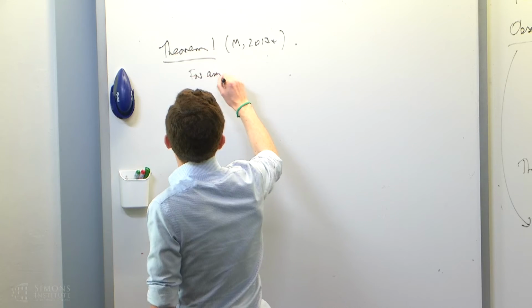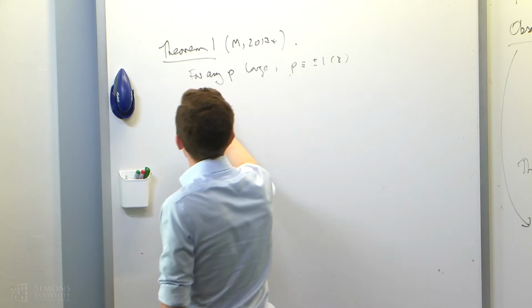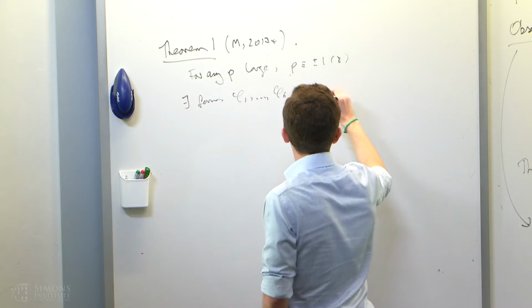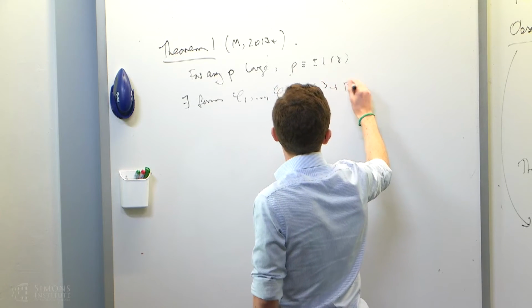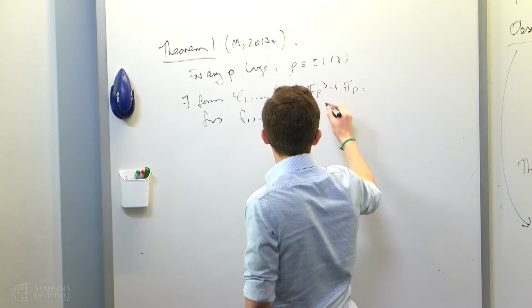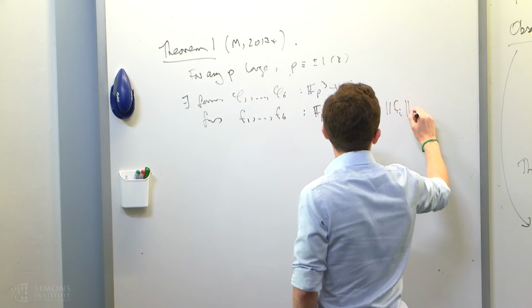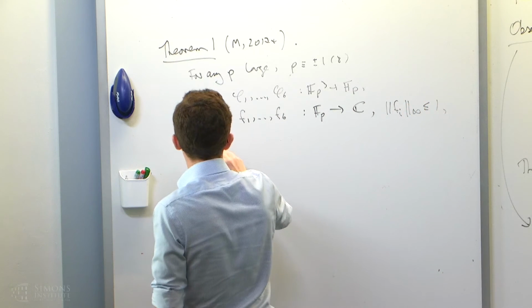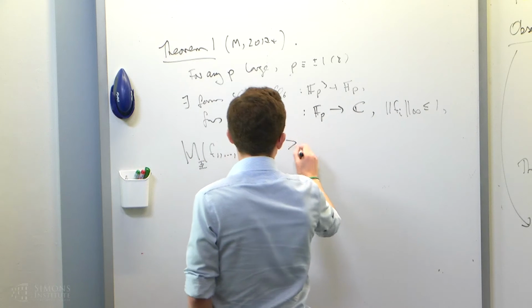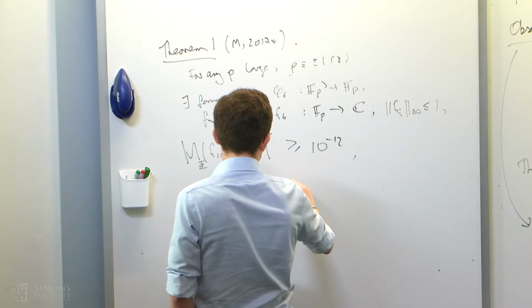So for any p large, p is plus or minus 1 mod 8, there exist forms phi 1 up to phi 6 from F_p^3 to F_p, and functions f1 up to f6 from F_p to the complex numbers, all bounded, such that lambda of f1 up to f6 with phi is quite big, but the U2 norms are all quite small.